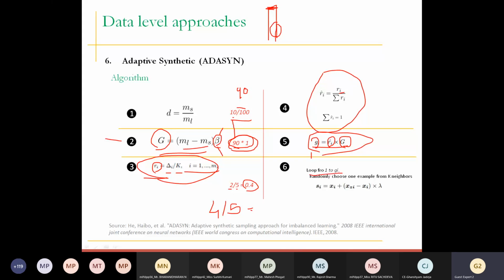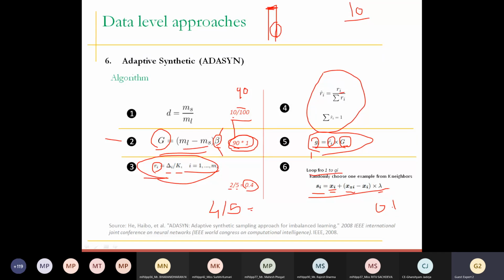After that, we iterate the loop from 1 to gi, whatever the value of gi comes out to be, and again we apply the same process, that si is equal to xi, which means your original point, plus (xzi minus xi) times lambda. Xzi is a randomly chosen point from the minority examples. This is not from the nearest neighbors. This is from all the data that we have, the 10 data points. So we pick one value, which is xzi, and xi is the current point that we have, and lambda is again a random value between 0 and 1.